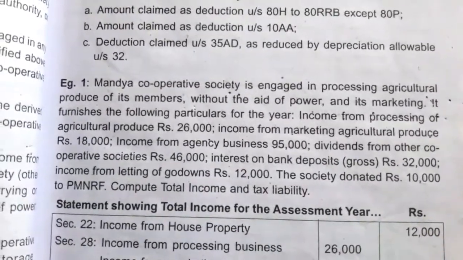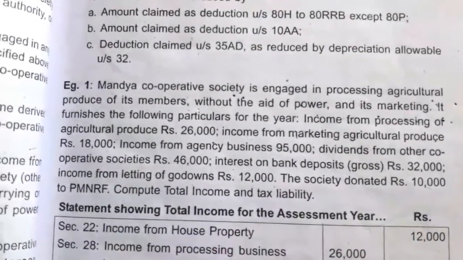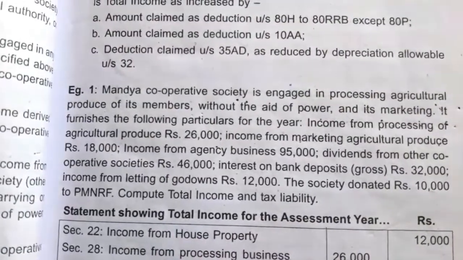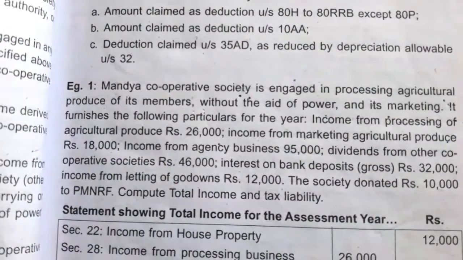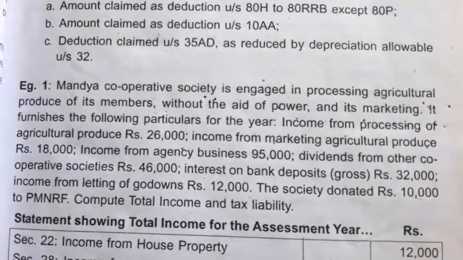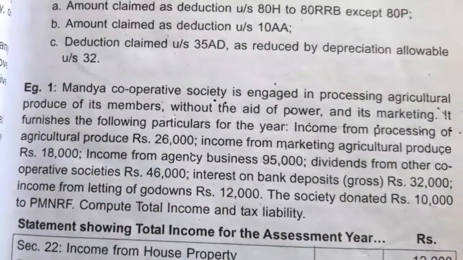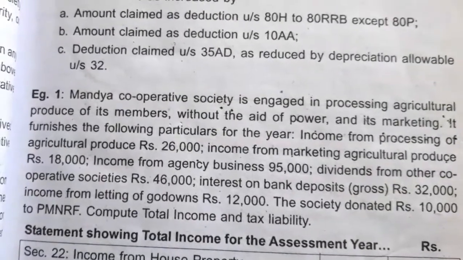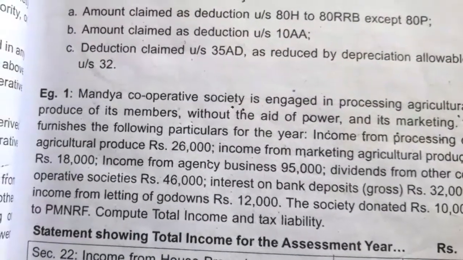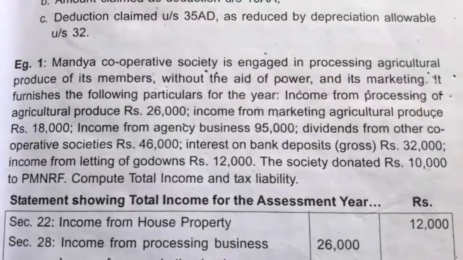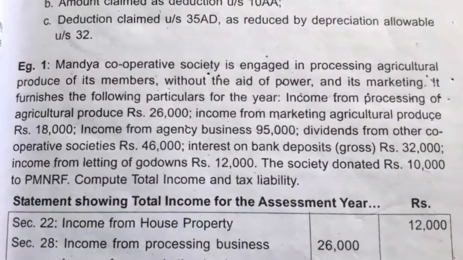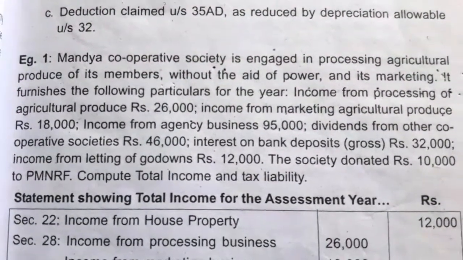Income from agency business: the 95,000 we have to take under business income, and later they can claim deduction under section 80P. Mandya Cooperative Society is engaged in agency business and earns income from it. Income from agency business is nothing but income from other activities.